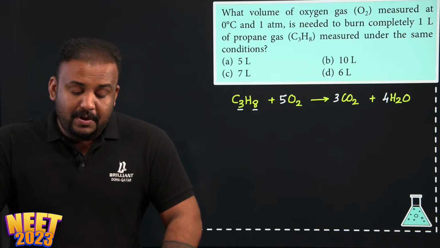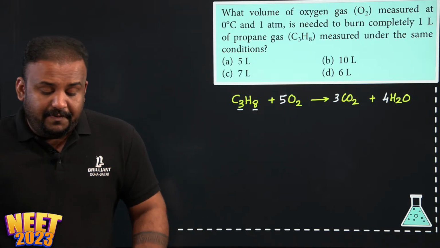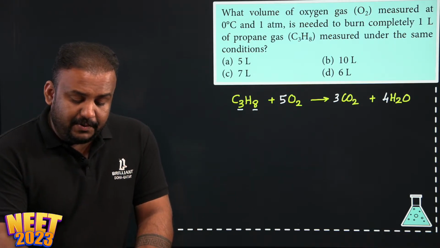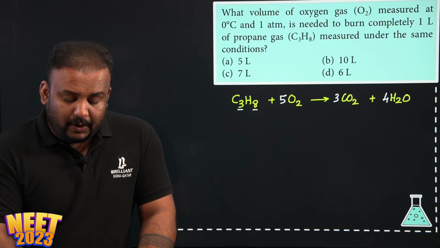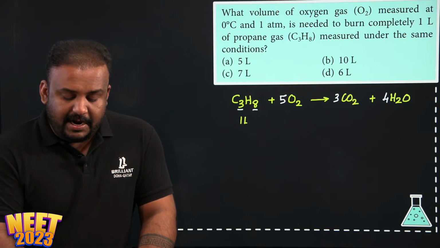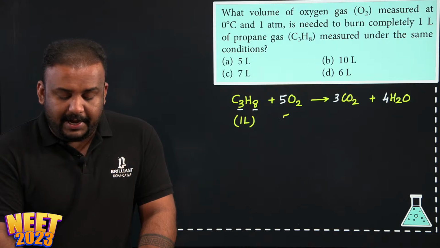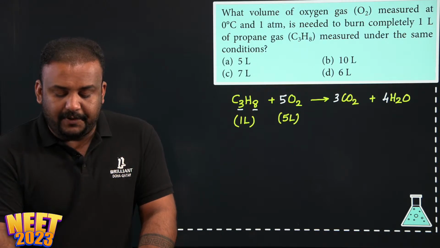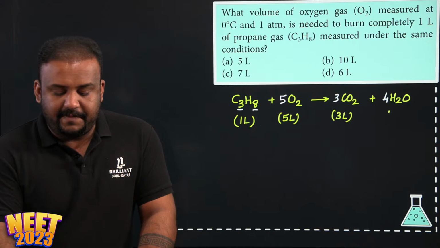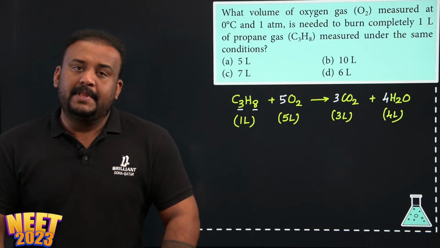What is the question now? They asked what volume of oxygen gas. So if we have to look in terms of the volume, it is very evident that 1 liter of propane is requiring 5 liters of oxygen to form 3 liters of carbon dioxide and 4 liters of water. Correct?